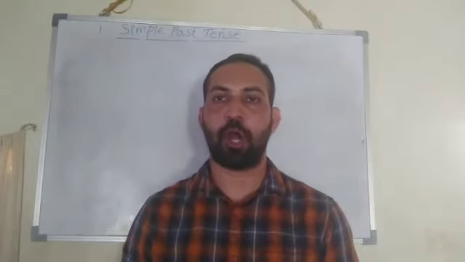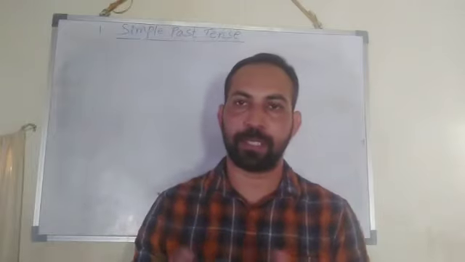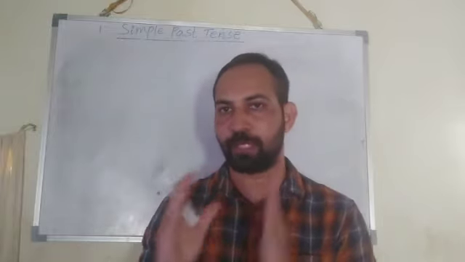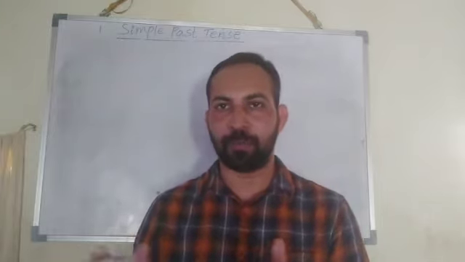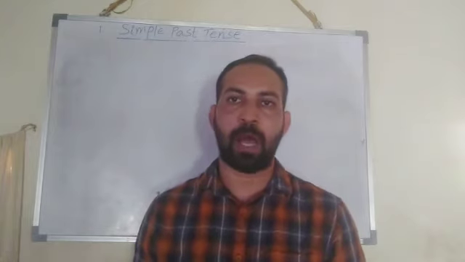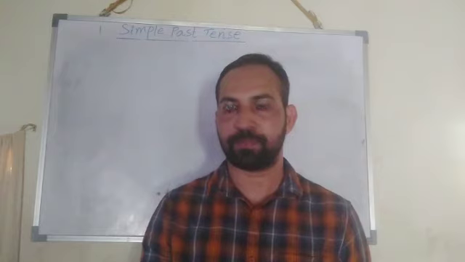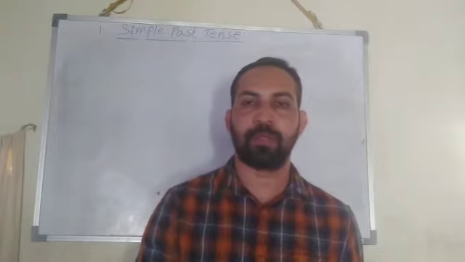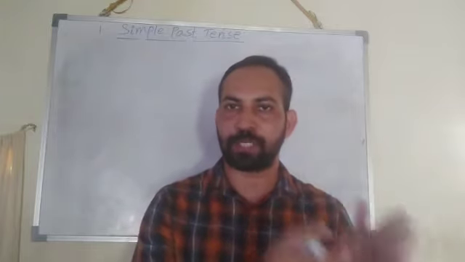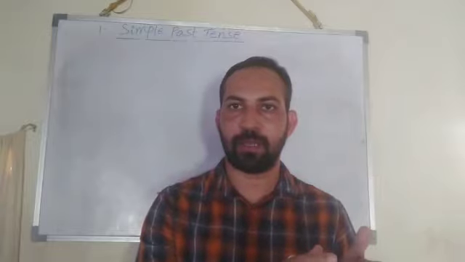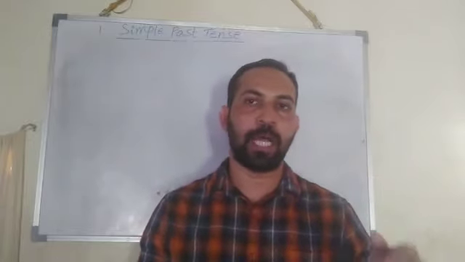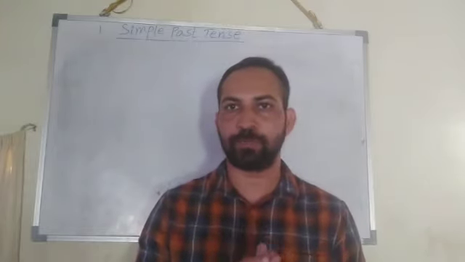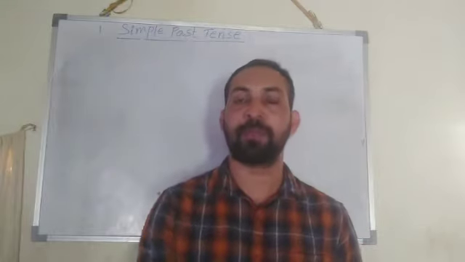So dear students, don't get confused with the simple past tense and present perfect tense. Both the tenses we are using for completed actions. Always remember. I completed my work yesterday. I ate my breakfast in the morning. She completed her work last week. These all are examples for simple past tense. That time reference. I gave much importance for time. Last night, last week, yesterday, last month, last year. All these words we have to use in simple past tense only.